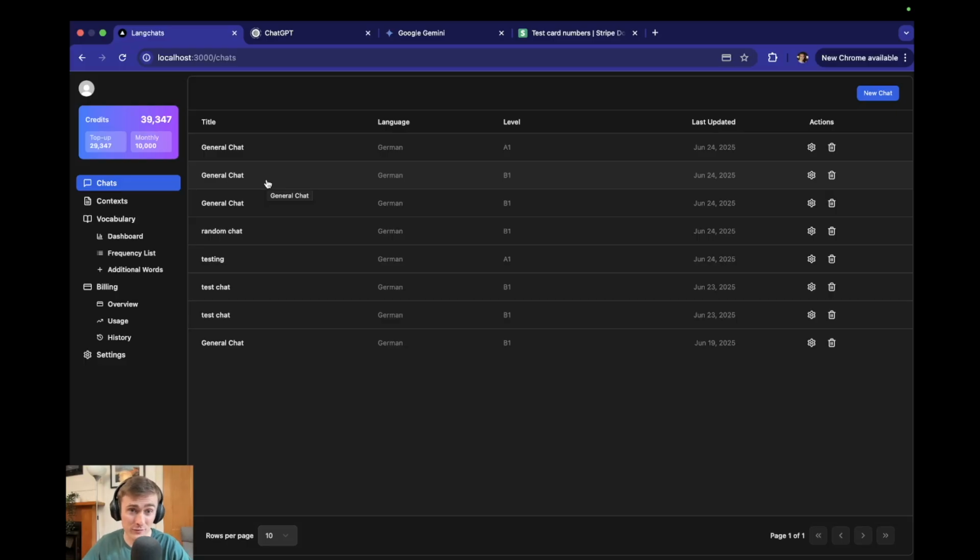I'm going to add so many more features to this product over the course of the next 2 months. I think there's a lot that I can do with this. It really helps that I'm also a core user of this product, so I want to make this really good because it's super useful to me as well for learning German.